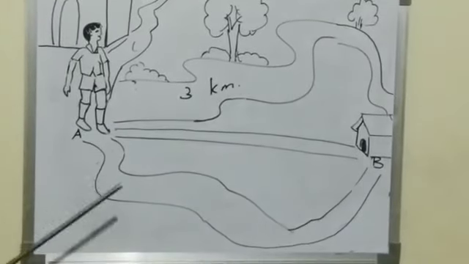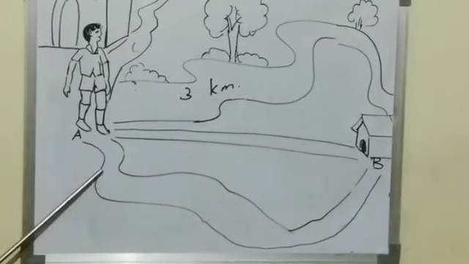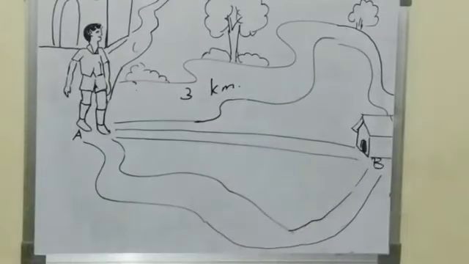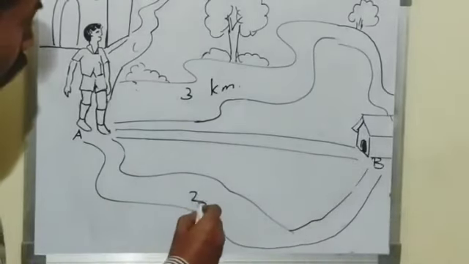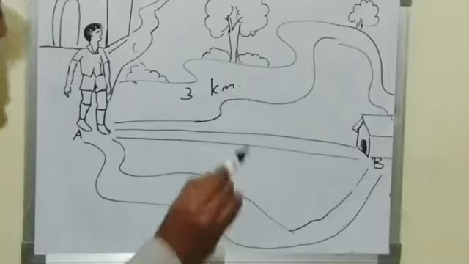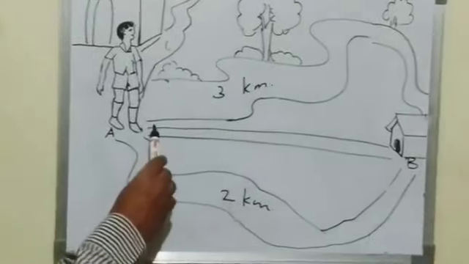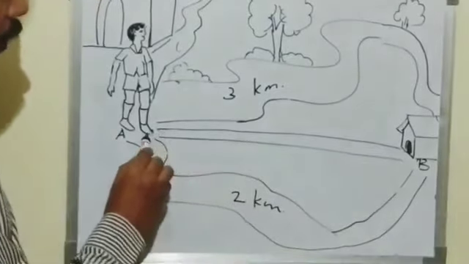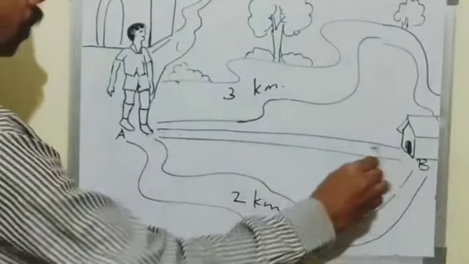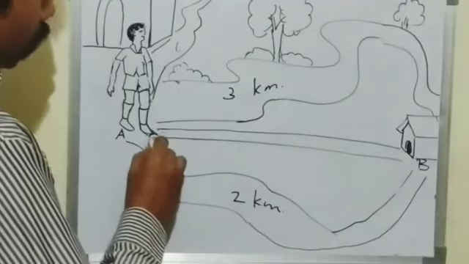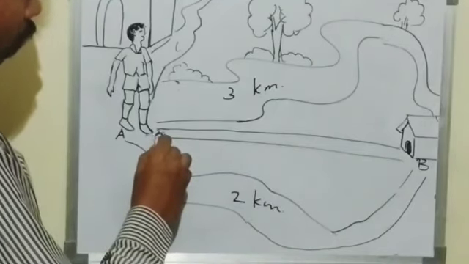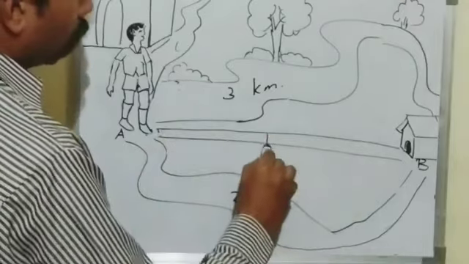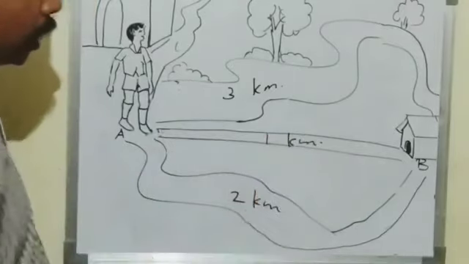And if he goes from A to B by this way, then he has to travel 2 kilometers. And this is the shortest way from A to B. If he goes by the shortest way from A to B, then he has to travel only 1 kilometer.